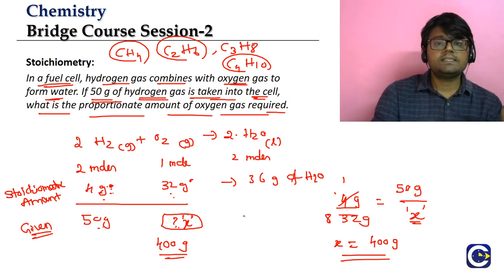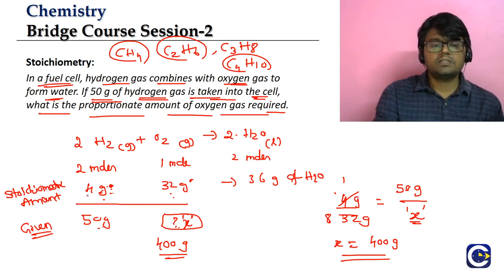What we are doing is taking the mass of hydrogen divided by the mass of oxygen in the stoichiometric amounts, and simply equating it to the given mass of hydrogen divided by the required mass of oxygen. That's it. We are going to get the unknown variable. Clear, guys? This is the method that we are going to be using to solve problems. Anyone having any doubts can just type it in the chat box. I'm still looking at it. If you have any doubts or clarification, I'll be able to explain.